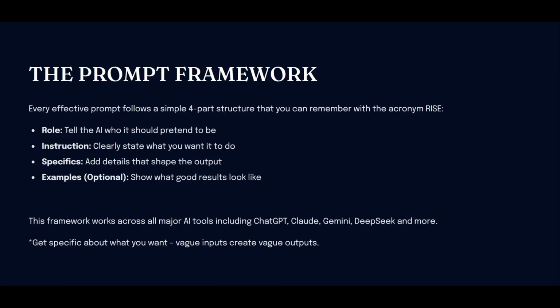So with this 4-part structure, you can see a role is important. You have to tell the AI who it should pretend to be. The next is instructions. You have to give it instructions to state what you want it to do. And you have to also add details so you can shape the output based on what you want. And again, the examples are really optional. Tools like ChatGPT, Claude, Gemini, DeepSeek, this works for pretty much every tool. The tools are going to give different outputs based on what you put in, but I would say they're pretty similar, but not exactly the same. I've tested out several of them, and I plan to test out more as time goes on.